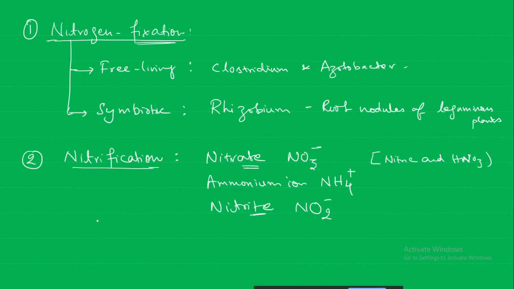Nitrite formation is by the bacteria Nitrosomonas. This is a little bit of a confusion point, so it becomes a favorite question of examiners. Whereas nitrate formation is by Nitrobacter.